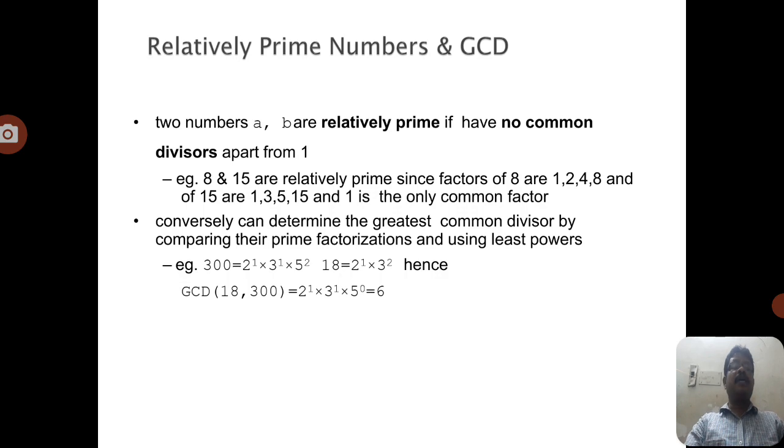Relatively prime means the greatest common divisor of two numbers equals 1.